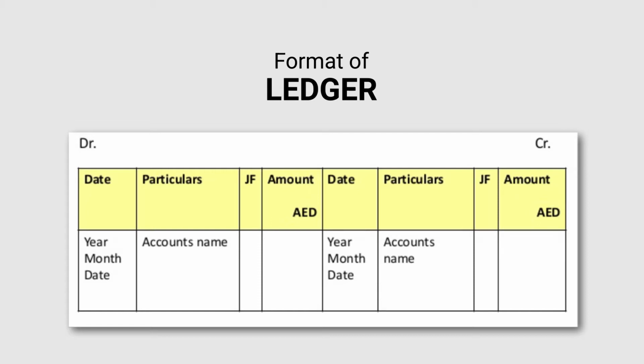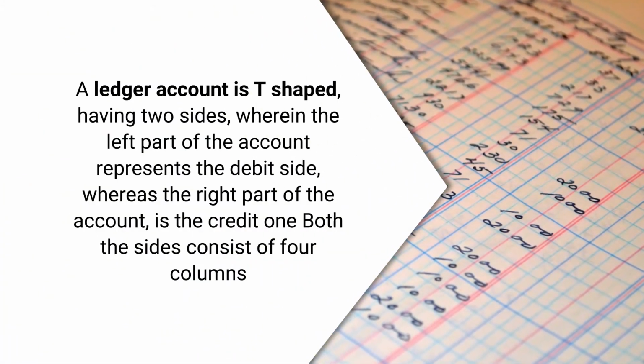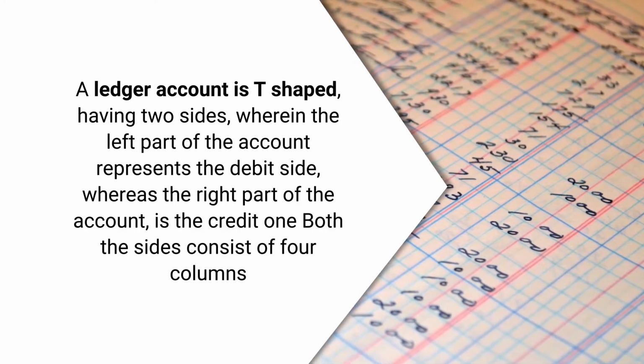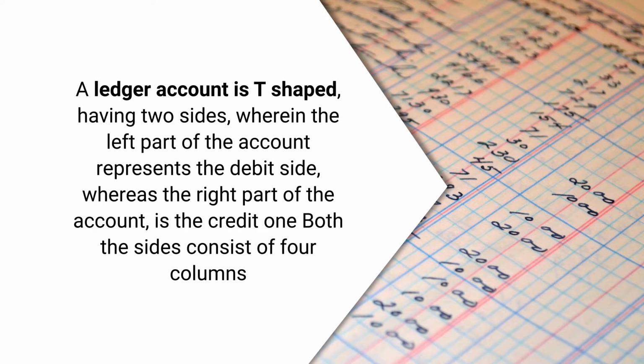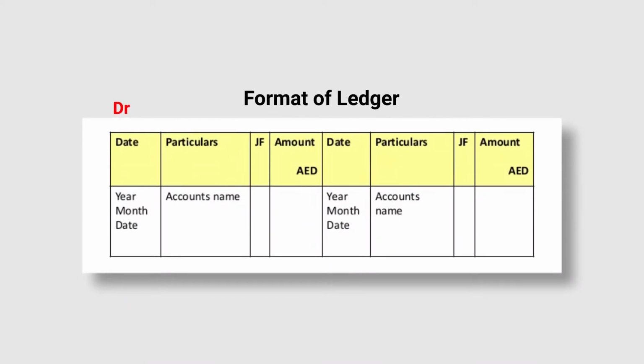A ledger account is T-shaped, having two sides, that is the left hand side and the right hand side, wherein the left part of the account represents the debit side, whereas the right part of the account is the credit one. Both the sides consist of 4 columns, as you can see in the specimen below. So this is the format of ledger account.